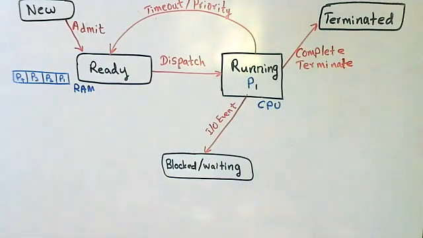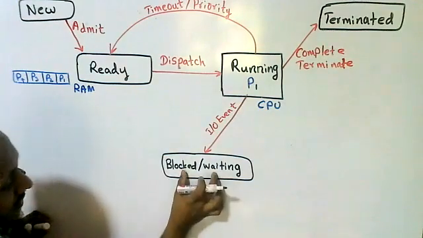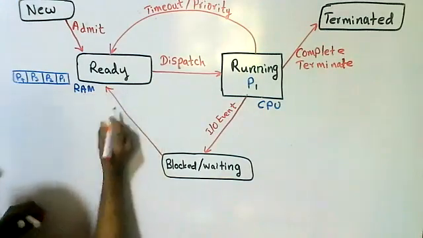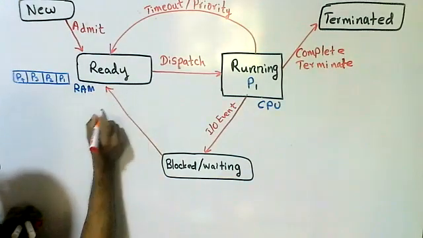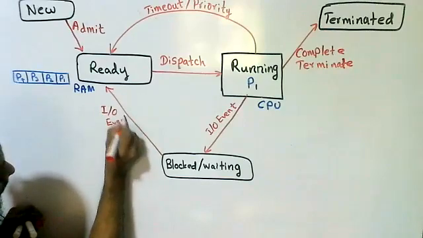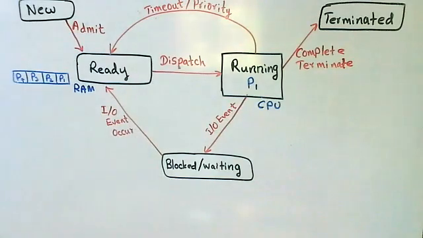Whenever it gets that IO event, that is, when the IO event occurs, it goes to the ready state again. So we can call it IO event occur. Right? Okay, students, these are the 5 state process transition diagram.